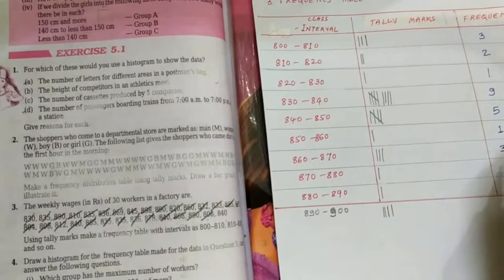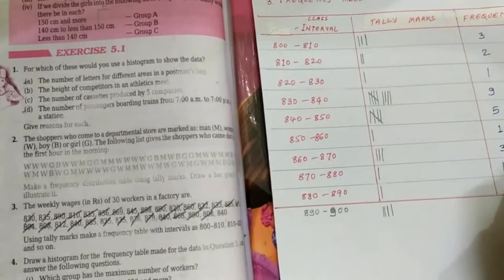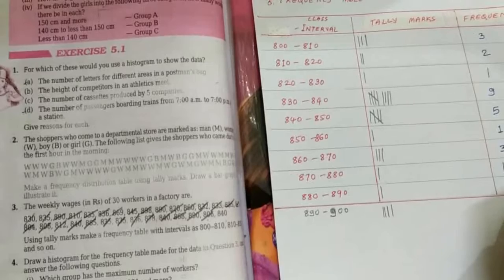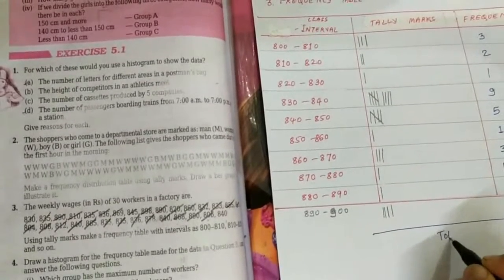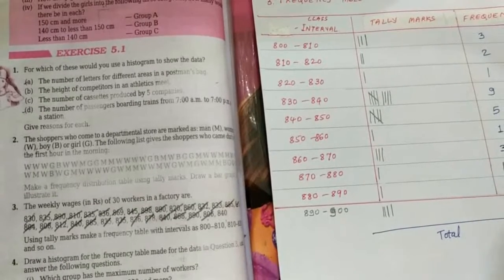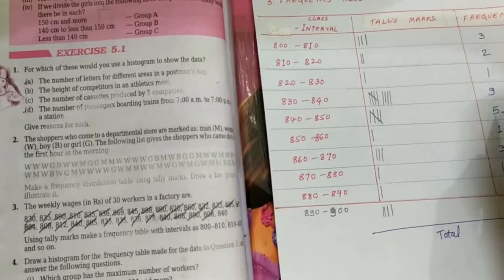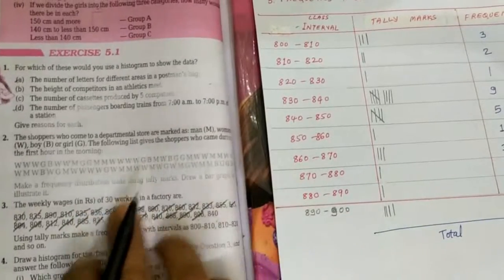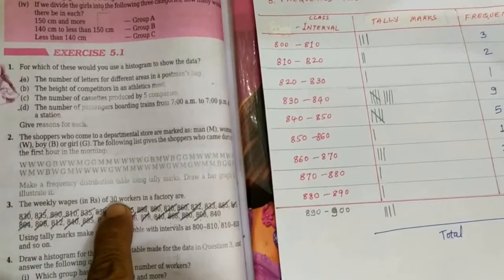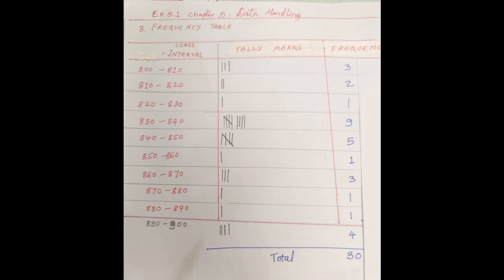This is 1. This is 1. And this is 4. And we have to write down the total. So 4 plus 1 is 5, 6, 6 plus 3 is 9, plus 1 is 10, 10 plus 5 is 15, 15 plus 10 is 25, and 5 is 30. They have told us that there are 30 workers, so it should be 30.